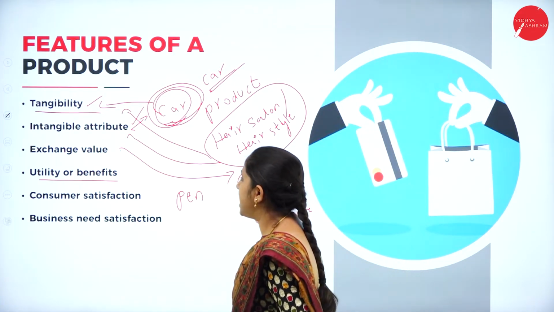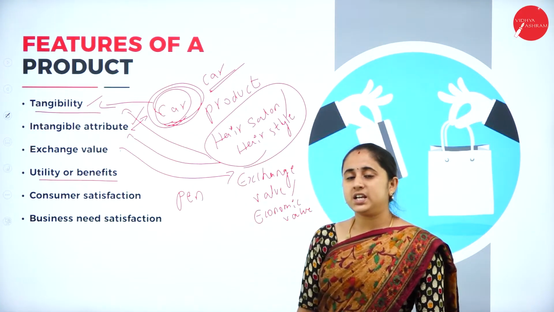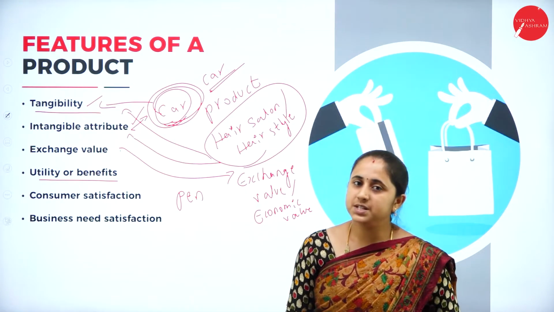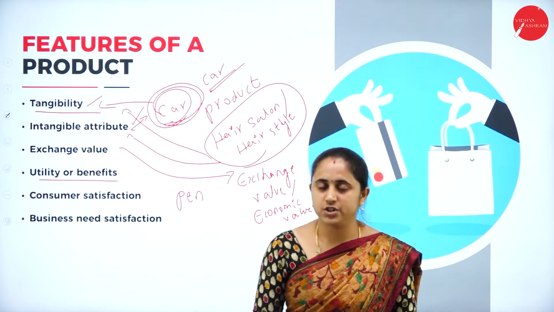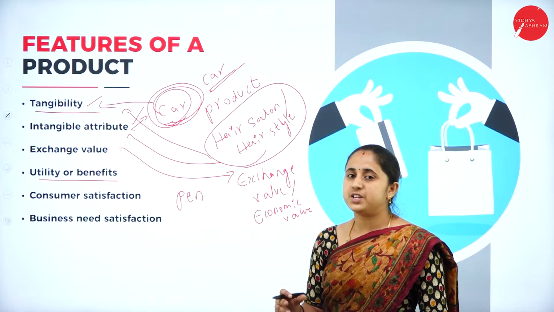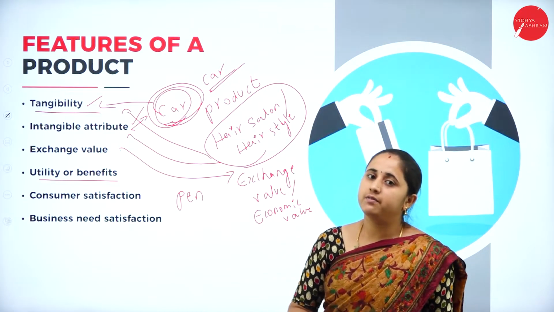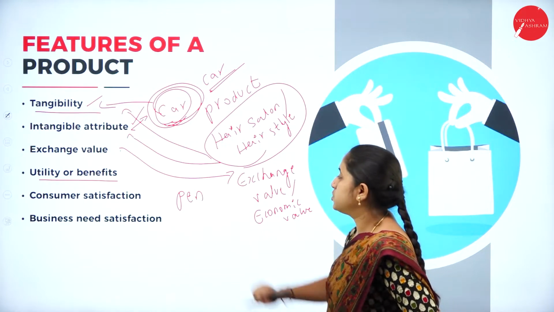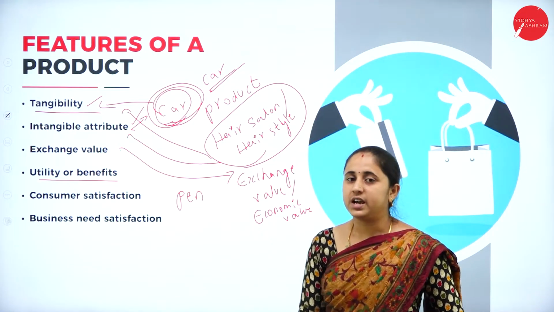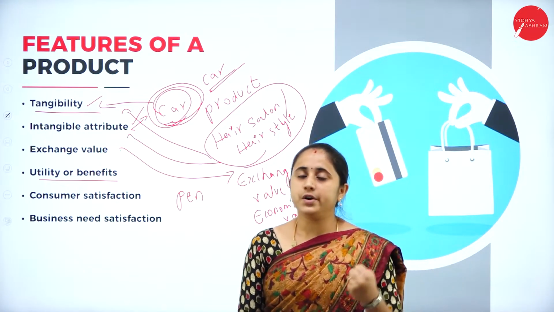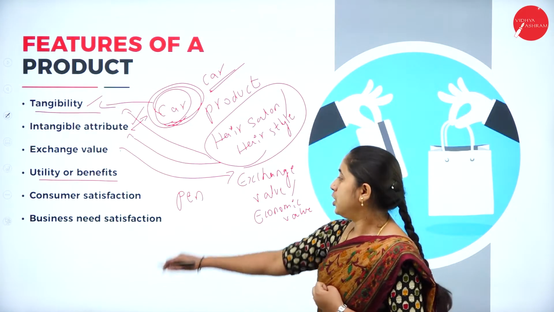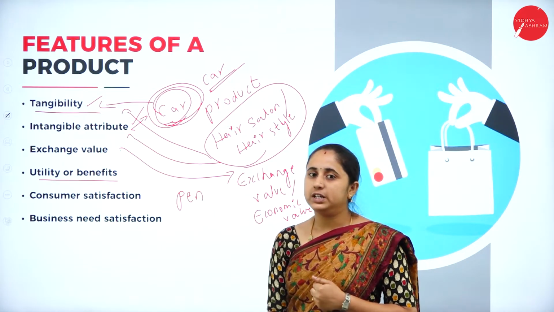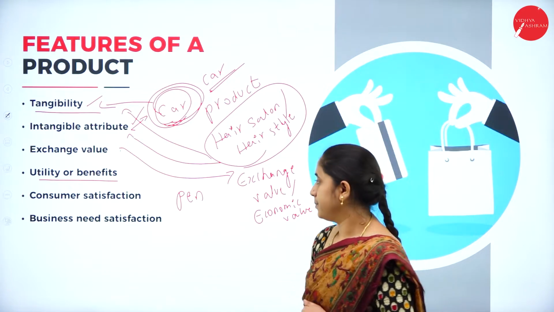Next, customer satisfaction. The main intention of modern business is customer satisfaction. Customer satisfaction is a main objective of every business organization. So your product should have the ability to satisfy the customer. The customer will purchase in order to satisfy their needs. So your product should have that ability to satisfy the customer.